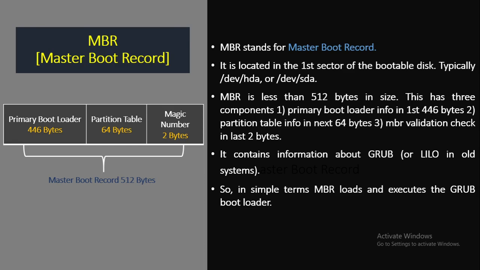Finally, the 2 byte magic number will verify errors. Also the first 512 bytes data set of the first hard disk is loaded into the main memory, and the bootloader resides at the beginning of this sector. The command executed by the bootloader determines the remaining part of the boot process. Therefore, the first 512 bytes on the first hard disk we can refer to as the master boot record.